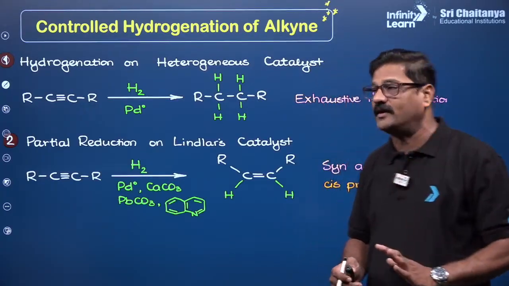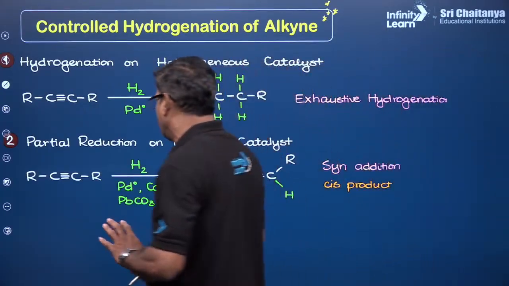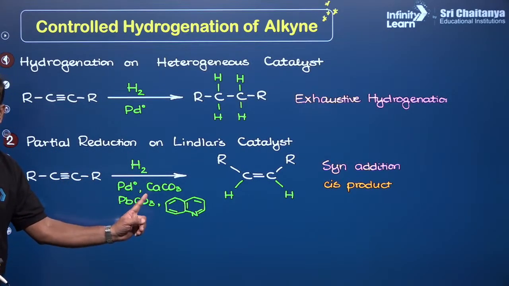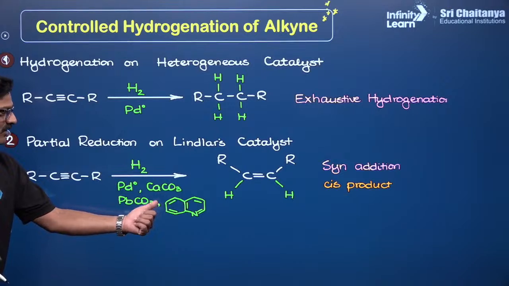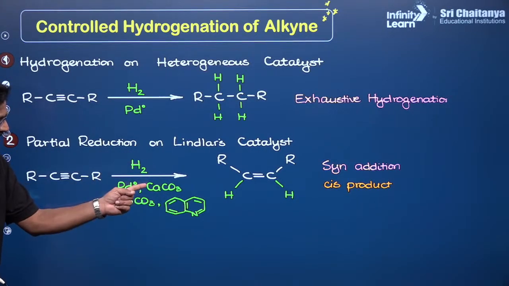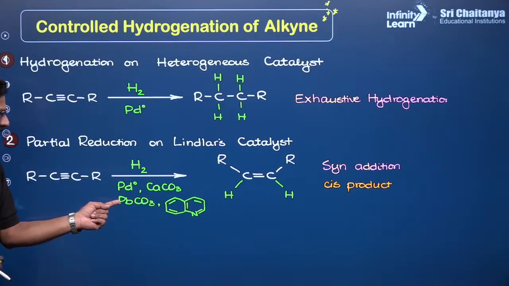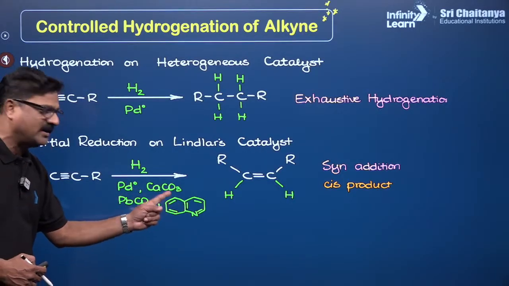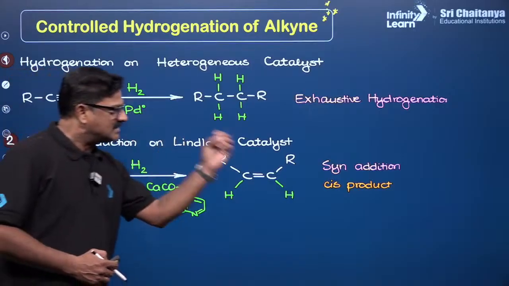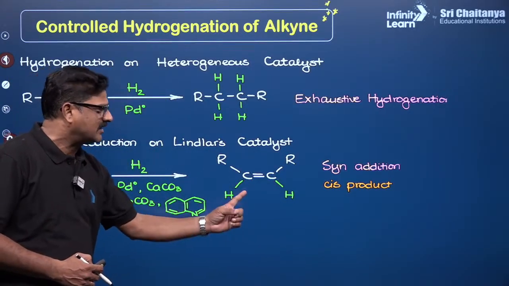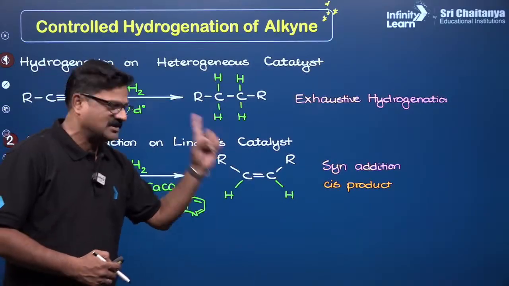That is called controlled hydrogenation, partial reduction, by using H2/Pd-BaSO4 or calcium carbonate in quinoline as a solvent. Don't be scared. You can also use calcium carbonate, lead carbonate and barium sulfate. This is called quinoline; its only job is to act as the solvent in this reaction. You are going to get the cis product, it is a syn addition, and you are going to get a cis alkene. This is a controlled hydrogenation reaction.